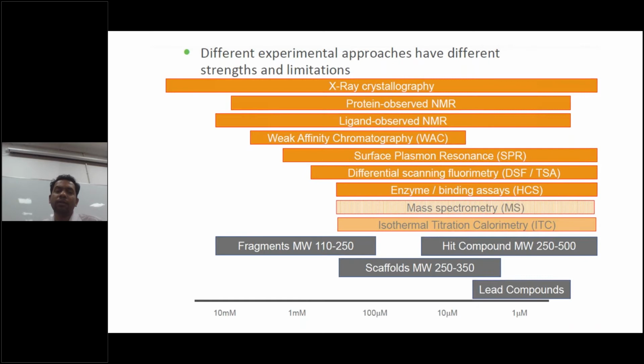Then weak affinity chromatography, and SPR, surface plasmon resonance, which is a standard method you have to use, and different enzyme or binding assays to get the IC50 values. Or mass spectroscopy, you can isolate and check whether your product is binding the protein or not. Then isothermal titration calorimetry, ITC, is also one method to check whether binding is happening. So these are the different analytical techniques available to check whether binding is happening or not. That is the first stage. After getting the fragment, you have to use these analytical techniques to see whether binding is happening.